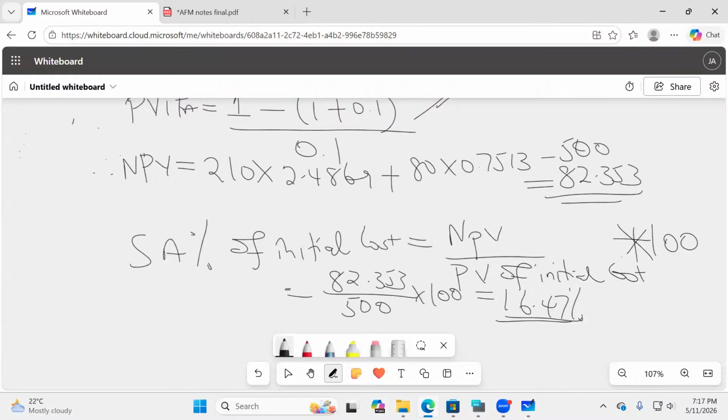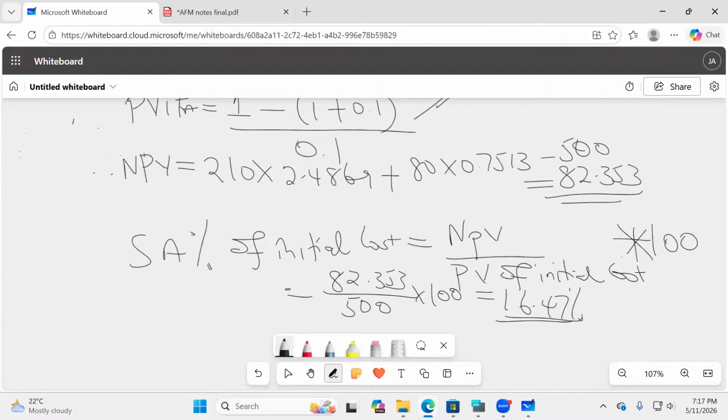If the initial cost increases by more than 16.47%, automatically the project becomes unviable. The project will now post a negative NPV. So you can see this is quite a good factor because it has a big allowance of change.